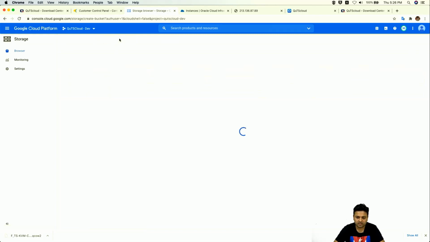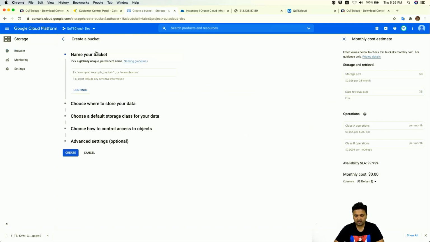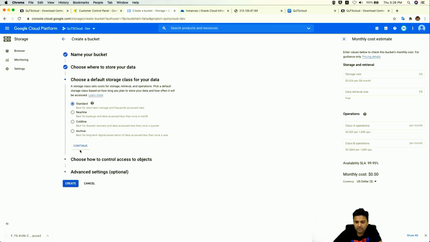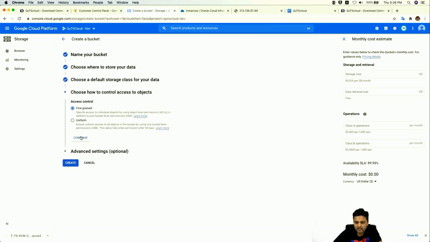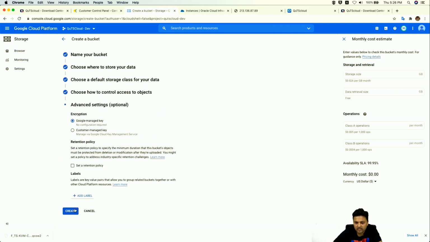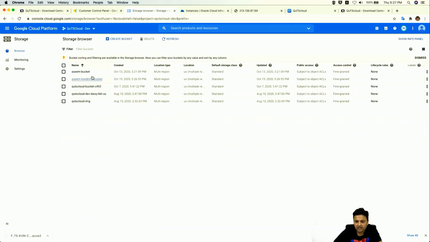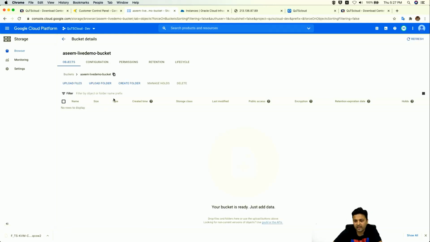Okay, so let's create a new bucket here. You can give any name for your bucket. Let's say Asim live demo bucket. Click on continue. Location you can keep multi-region, click on continue, and I think you don't need to do anything else here, just keep on continuing and click on create. Now your bucket is created. Let's go back to the bucket, and you can see Asim live demo bucket is here. Once your bucket is created, click on this bucket and click on upload files.